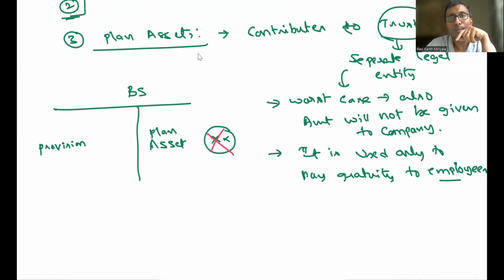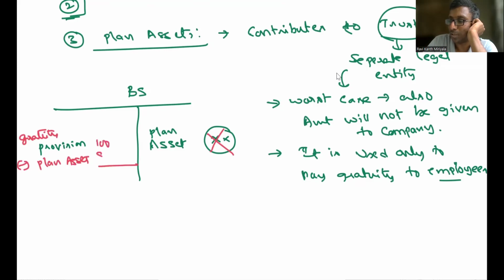It can be used for what purpose? It can be used only for the payment of gratuity. It cannot be used for any other purpose. That's why, what are you supposed to do? In the gratuity provision, there only you are supposed to reduce the plan assets.